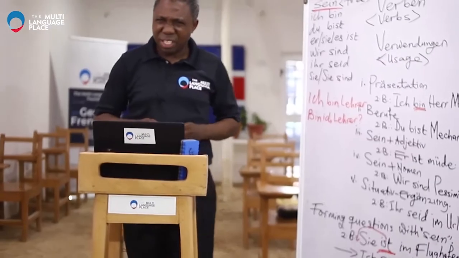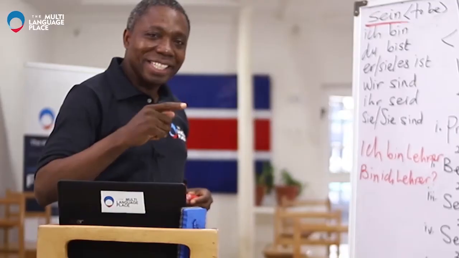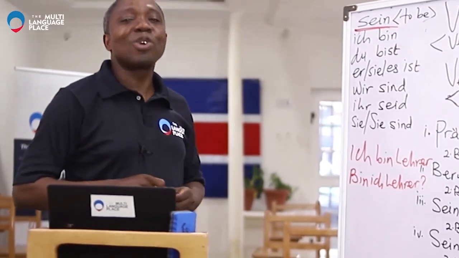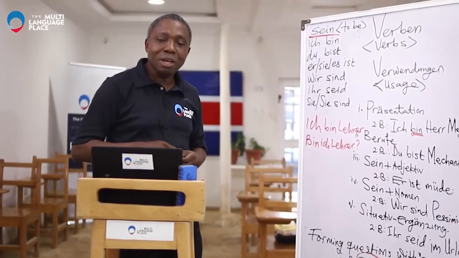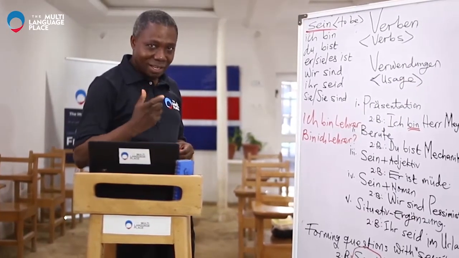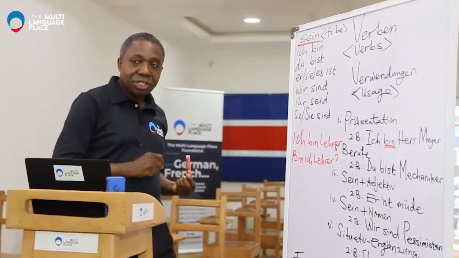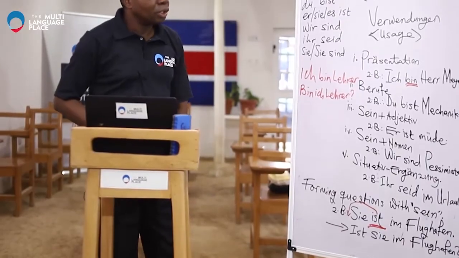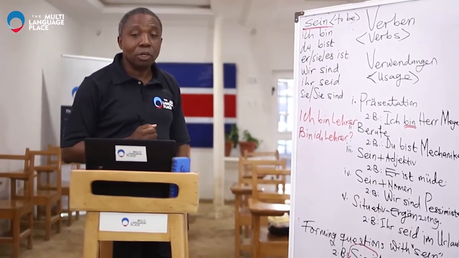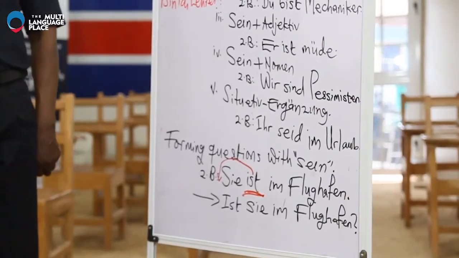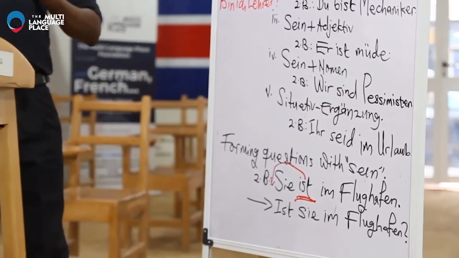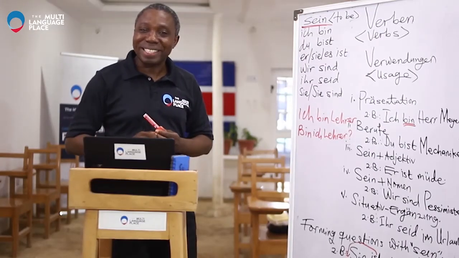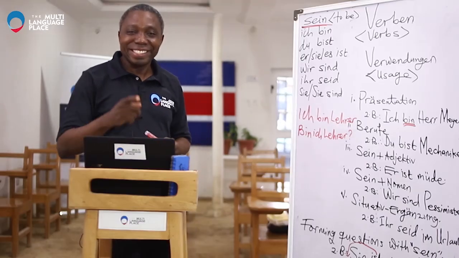The question is, what is the meaning of that? Okay, can you try it? Sie ist, she is. Im, there's a new word there, Flughafen. Say it after me, Flughafen. And that simply means in the airport. Okay, so is she in the airport? So you see, these are the ways we can use the verb SEIN. Now I'm going to give you some exercises, and I want you to look at the exercises and fill in the gaps, from what we have done. Okay, now the exercises. Bis gleich.